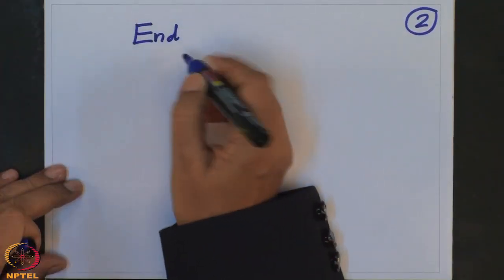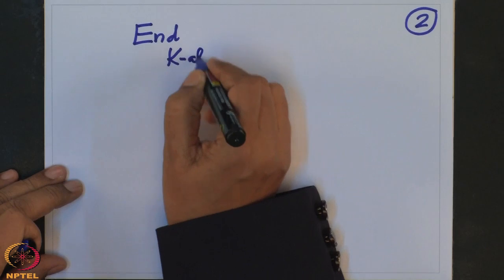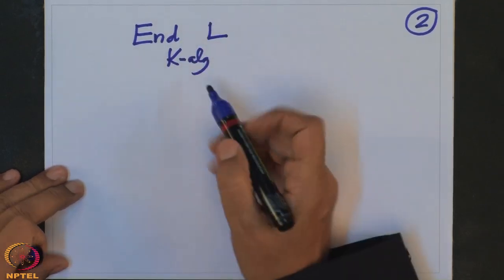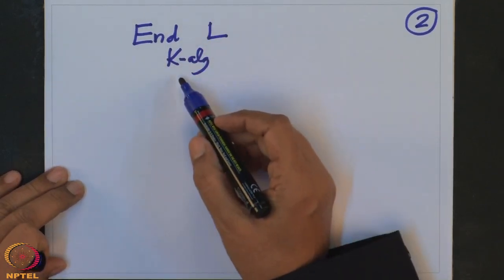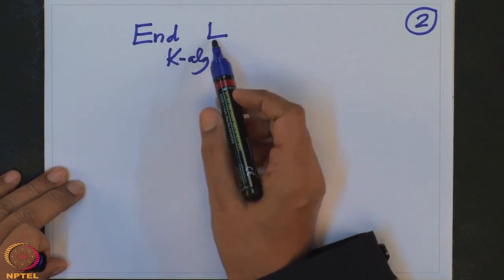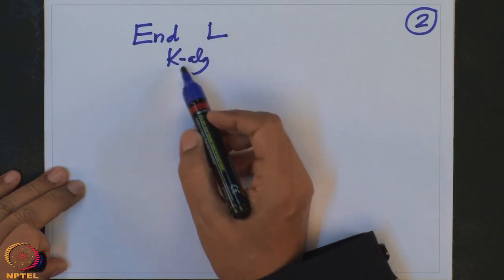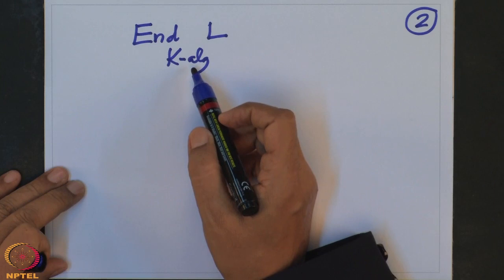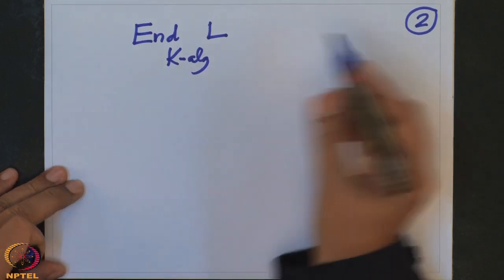The set of all endomorphisms of the K algebra L, I will denote End_K-algebra(L). This is just to remember that these are K algebra endomorphisms of L to L. K algebra means it is K linear, that is, a vector space endomorphism, and in addition to that, it is a ring homomorphism.